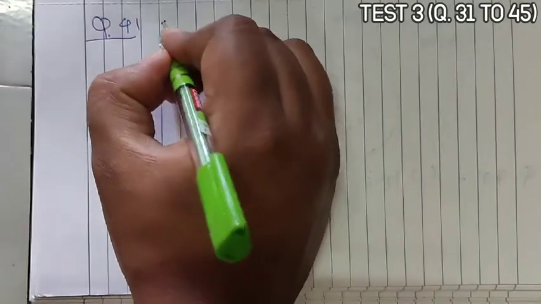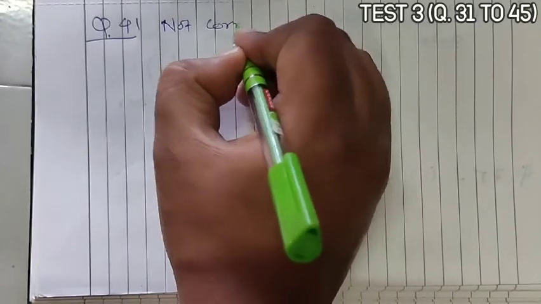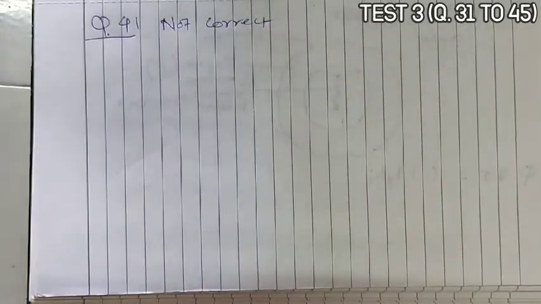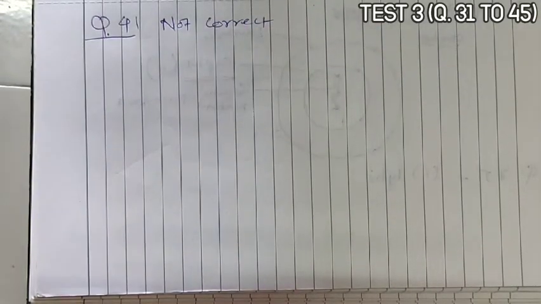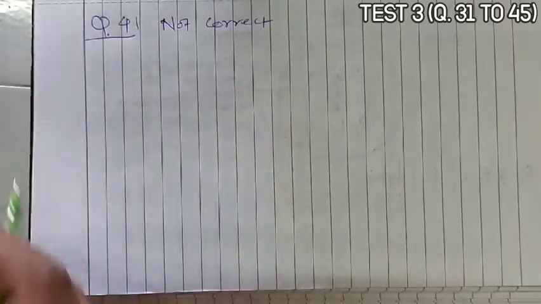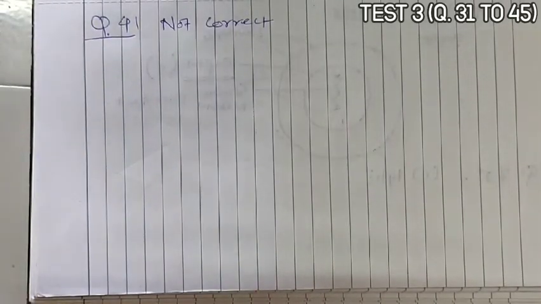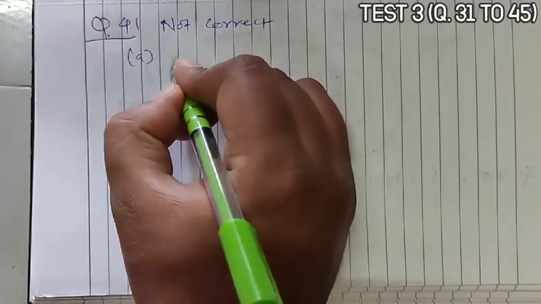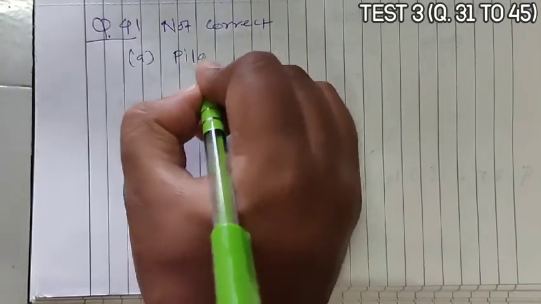Question 41. In which one of the following the genus name, its two characters and its phylum are not correctly matched? We have to select the not correct match, whereas the remaining three are correct. Here is a relationship between the genus name, two characters and phylum. First, option A is given as Pila.